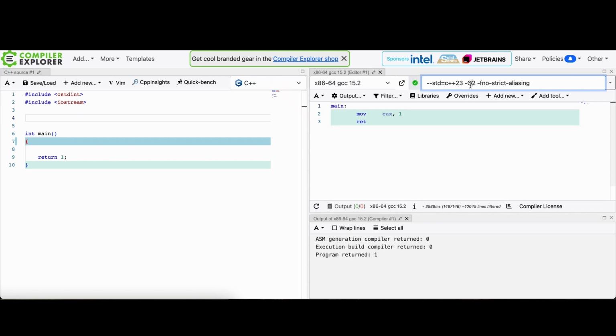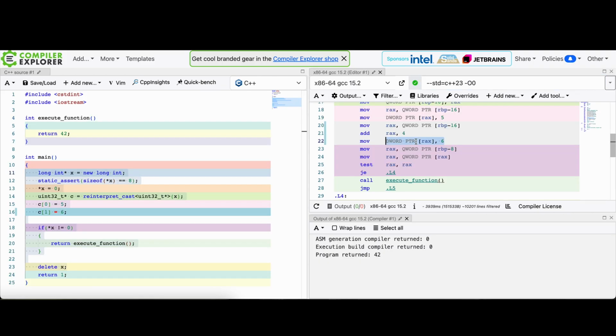In this video, I want to show you some counterintuitive examples in C++. For the sake of this description, I created a short example, and I'm gonna allocate an 8 bytes variable as a long int on the heap. And then I'm trying to reinterpret this variable. It's a pointer of a 4 bytes type. So start with an 8 byte type, and I want to reinterpret cast to a 4 byte type.